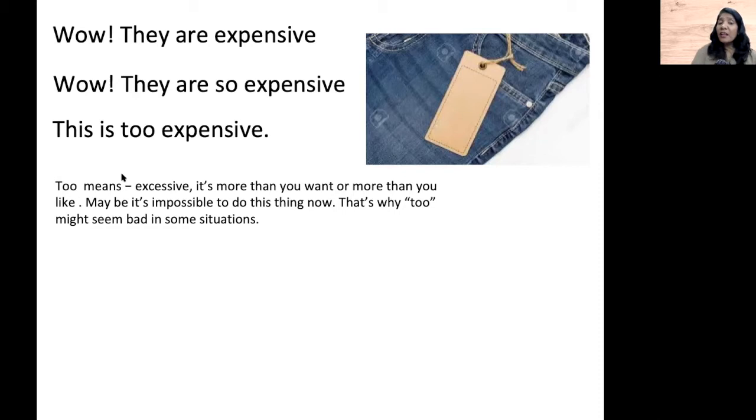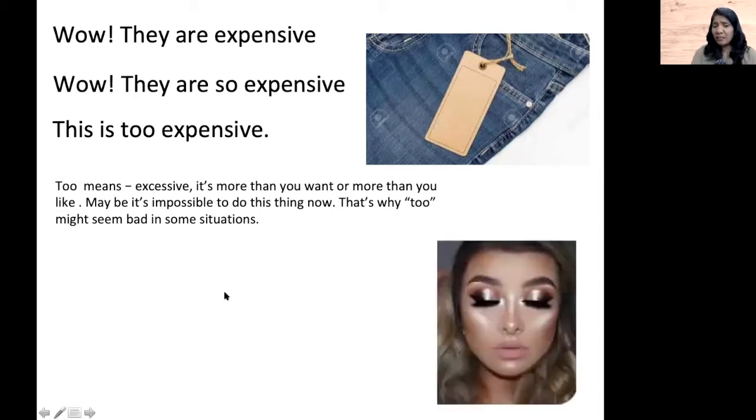So when he says they are so expensive, it's like he has lots of money and is ready to buy it. When he says this is too expensive, probably he doesn't have money, or probably I don't want to spend this much amount on this brand. This way. Let me give you another example.